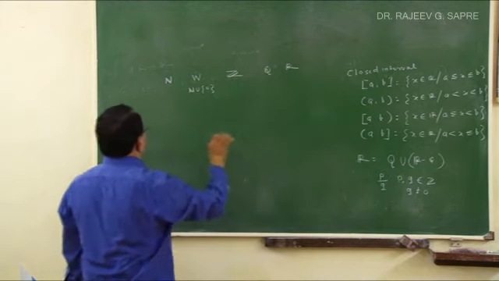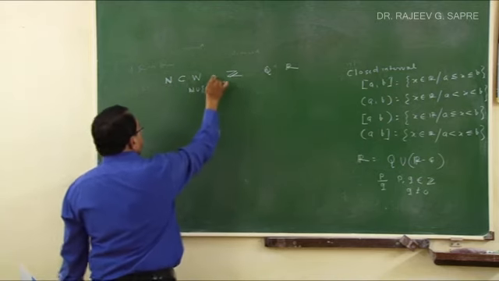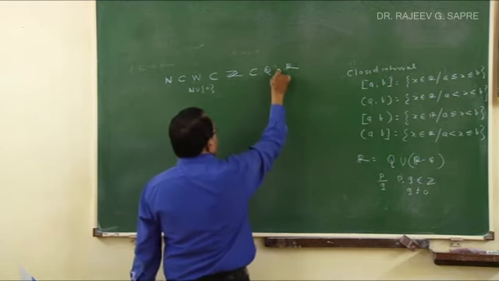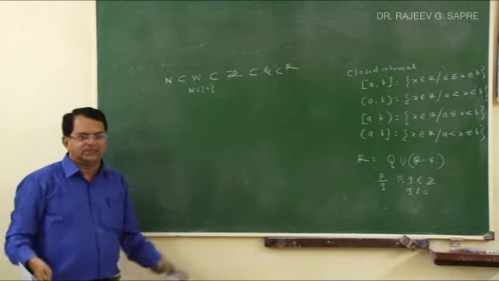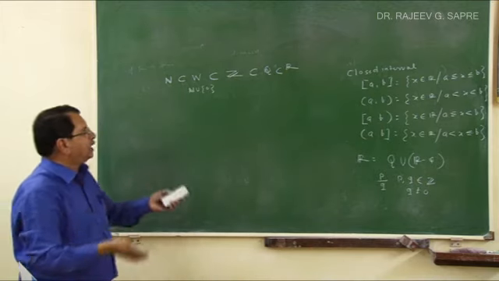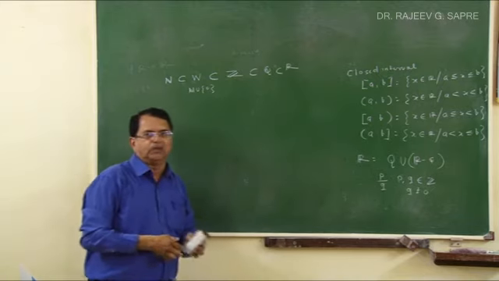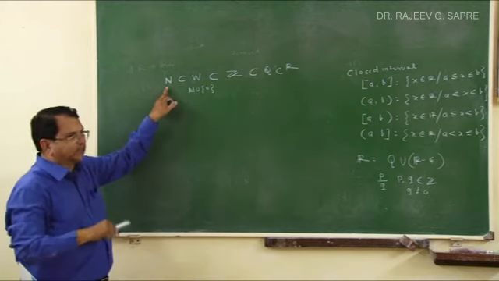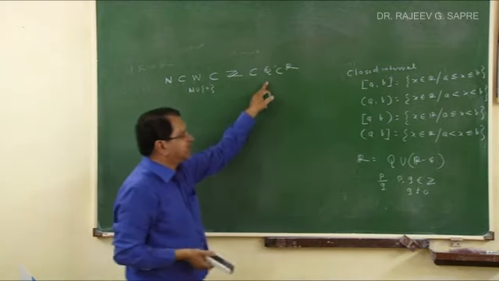The hierarchy is like this. The natural number set is a proper subset of the whole number set. It is a proper subset of Z, it is a proper subset of Q, and Q is a proper subset of R. So R is the biggest set as far as real analysis is concerned. It goes beyond that because there is a concept of complex numbers, and R is a subset of the complex numbers because every real number is a complex number. Here every natural number is a whole number. Every whole number is an integer. Every integer is a rational number.